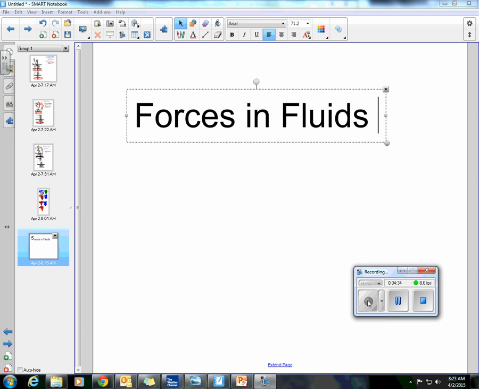Number 13. Pascal's principle states that when force is applied to a confined fluid, the change in pressure is transmitted A. Only to the area where the pressure is applied. B. Equally to all parts of the fluid. C. To any weakness in the fluid's container. Or D. In the direction of the buoyant force. Number 14.